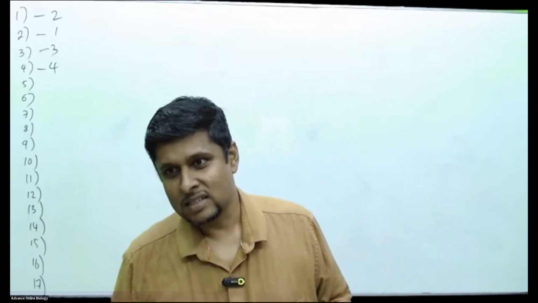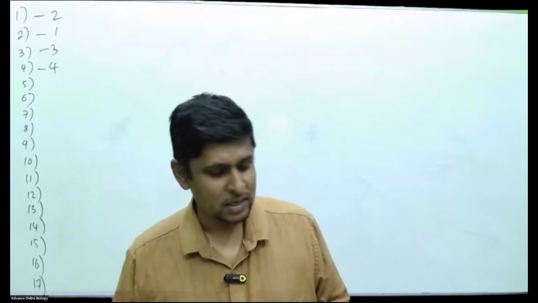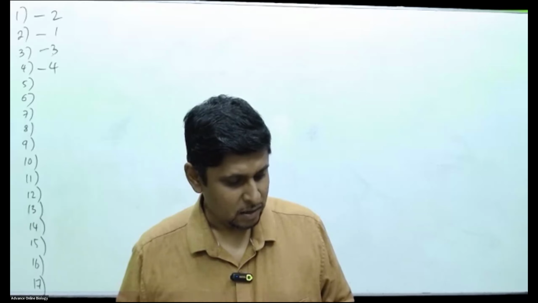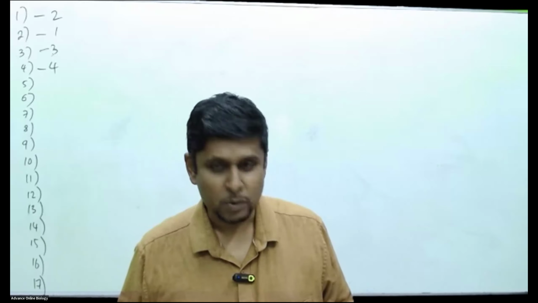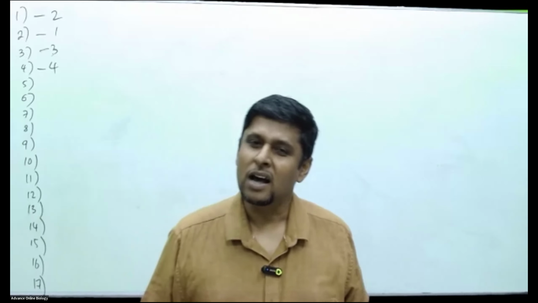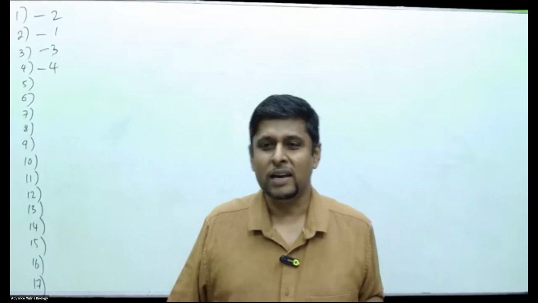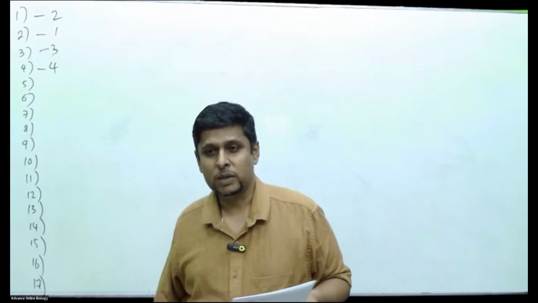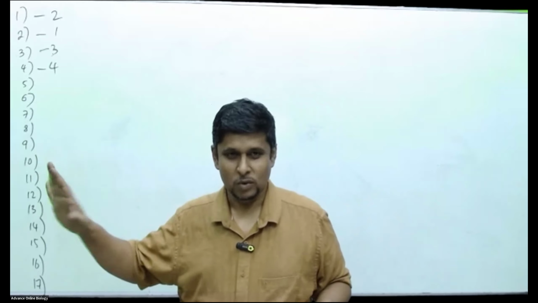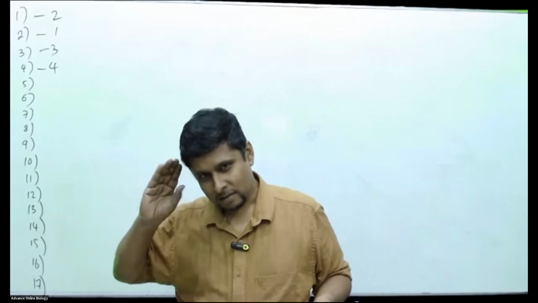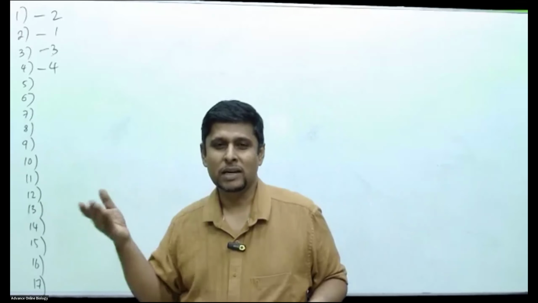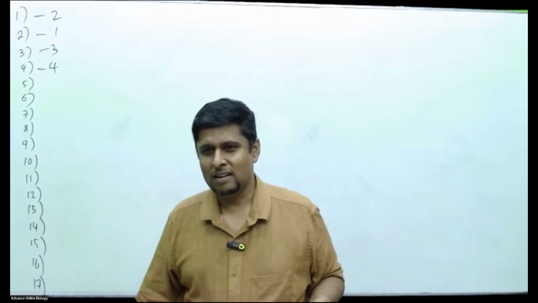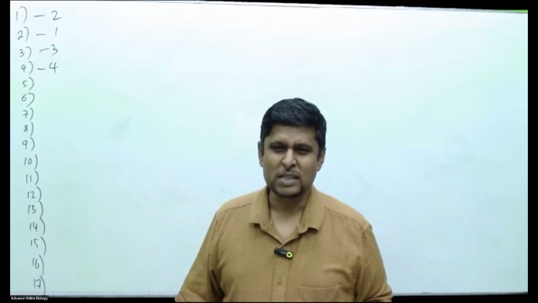Dasun is asking about the second question: why can't we pick cilia? Second question, microvilli. Is the structure possible for making a brush border? A brush border is not cilia. A brush border is always microvilli, right? That's a rule. Cilia can't make a brush border. No further discussion on that. Microvilli form the brush border. I think it's given somewhere. I can't remember exactly now. We discussed it once somewhere.